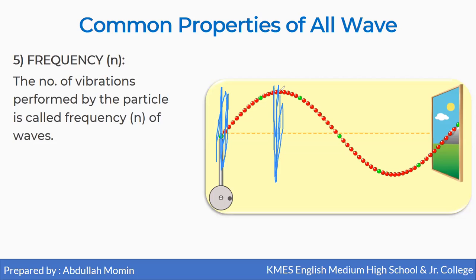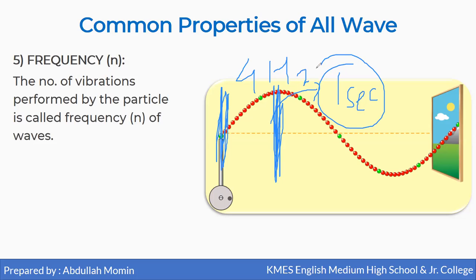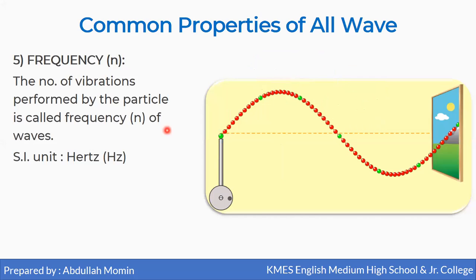So the number of vibrations performed by the particle in 1 second is called frequency. Suppose a particle vibrates 4 times in 1 second, then we will say that its frequency is 4 hertz. And hertz is the SI unit of frequency, denoted by Hz.